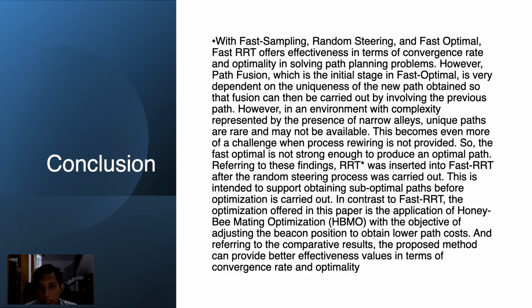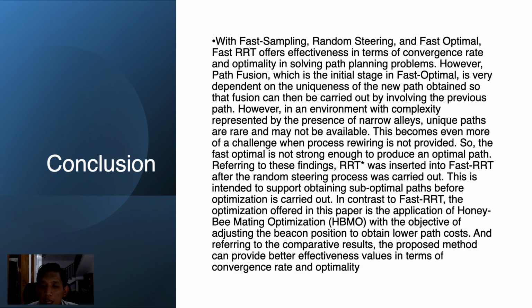From the results and the comparative results in the previous slide, this is the conclusion for our research. With fast sampling, random steering, and fast optimal, fast RRT offers effectiveness in terms of convergence rate and optimality in solving path planning problems. However, path fusion, which is the initial stage in fast optimal, is very dependent on the uniqueness of the new path obtained, so that fusion can then be carried out by involving the previous path.